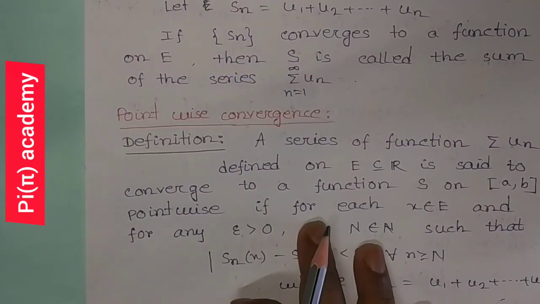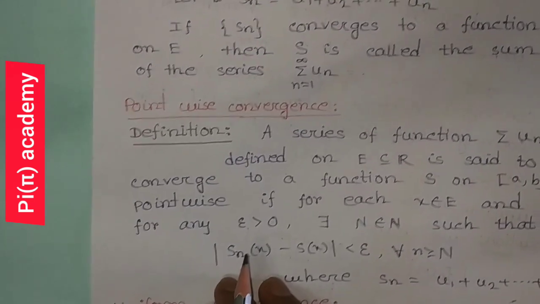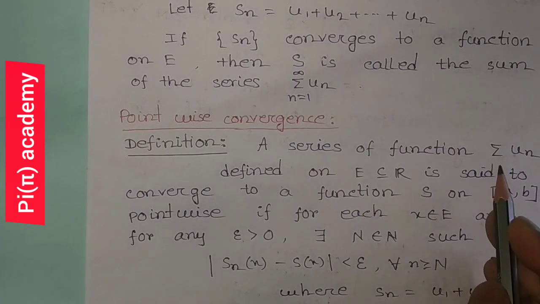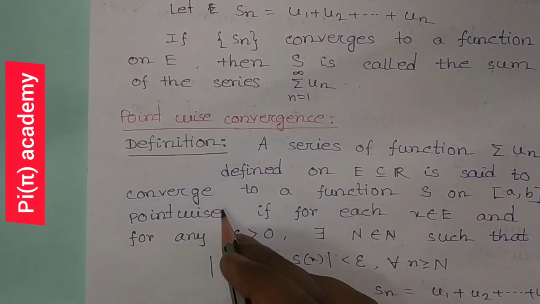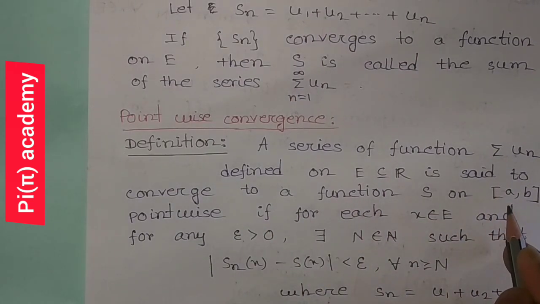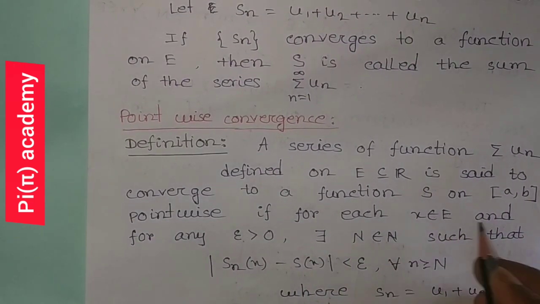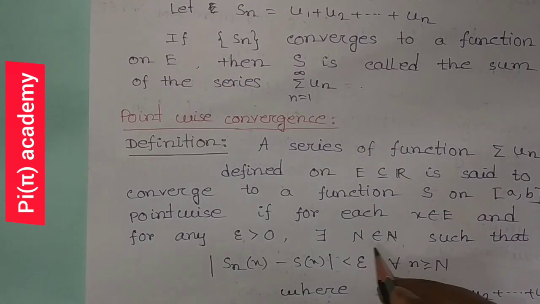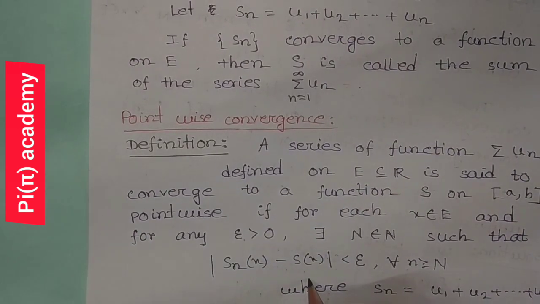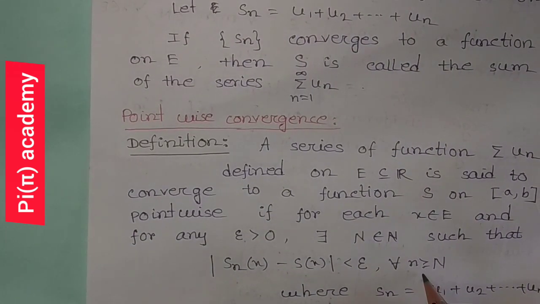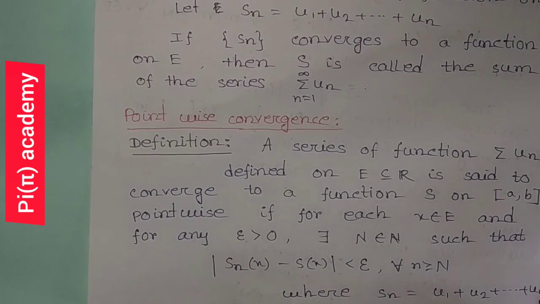Now I discuss pointwise convergence. So what is pointwise convergence? Definition: a series of function summation un defined on E subset R is said to converge to a function S on closed interval a comma b pointwise if for each small x belongs to E and for any epsilon greater than 0 there exists capital N belongs to natural numbers such that mod Sn x minus S x less than epsilon for all small n greater or equal to capital N, where Sn equal to the partial sum, that is u1 plus u2 plus dot dot un.